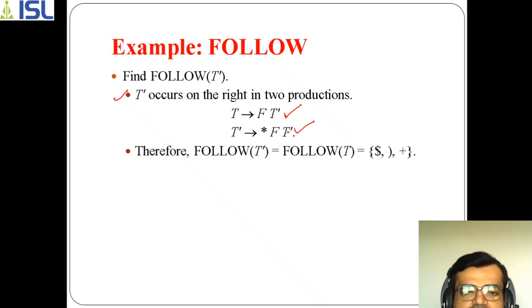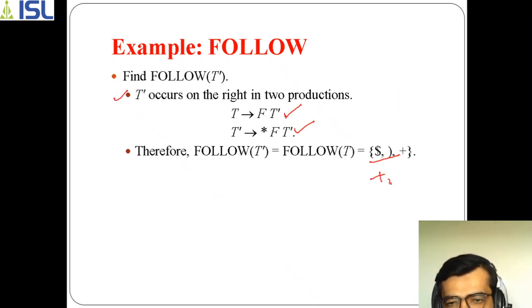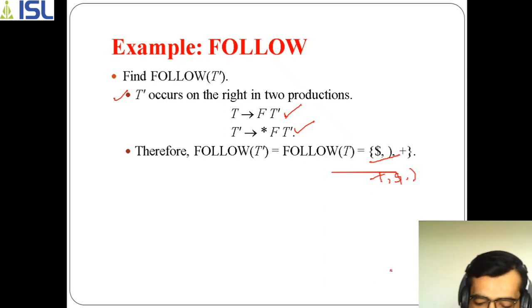Similarly, in the second case also, after T dash it doesn't have any value. So again it has to be follow of T dash only. The same value you cannot follow, right? But if you go with the first production, you can follow the value of T. So follow of T means you are getting the same three values. You can also write it like this: plus, dollar, or else closing bracket. Anyway, you can use any combinations. Okay, so this is regarding T dash.